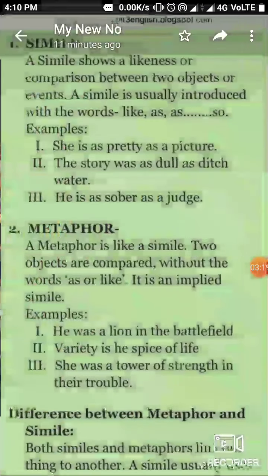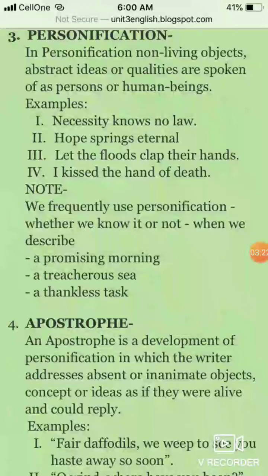Now the next point is personification. In personification, non-living objects, abstract ideas or qualities are spoken of as persons or human beings. In this personification, the poet uses non-living things and objects to show that they are alive, but there is nothing living in these things.